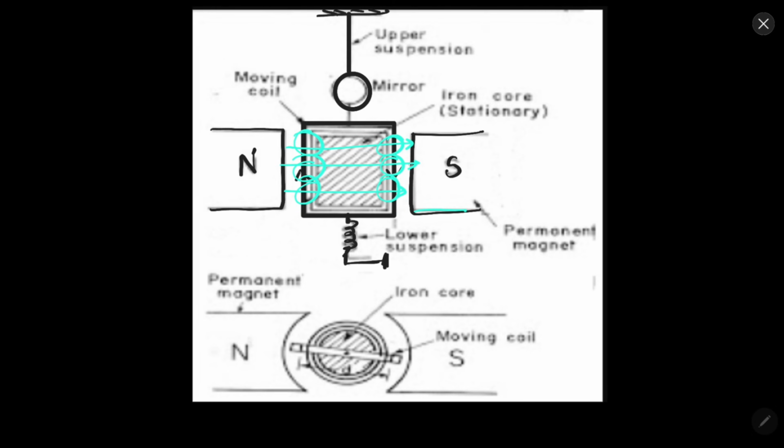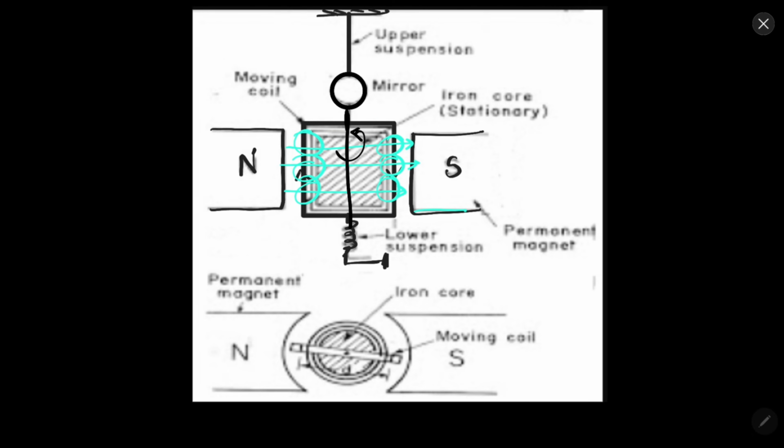So when the current is more in this coil, the coil will rotate on its axis, and the more the current, the more will be the force and the more will be the rotation, and because of that more torque and more force, the needle here will deflect more. The mirror will show us the amount of deflection, and we can connect a needle with this coil, and the amount of rotation will be shown by the deflecting needle.